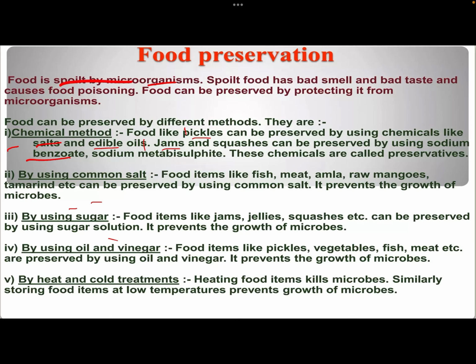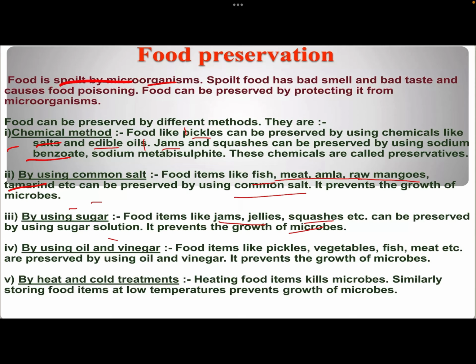Now, common salt, NaCl, is used in food items like fish, meat, amla, that is Indian gooseberry, raw mangoes, and tamarind. Common salt is sprinkled on them, which prevents the growth of microbes. We also use sugar for food items like jam, jelly, squashes, etc. Sugar solutions can be used in jams, jellies, and squashes to prevent the growth of microbes.